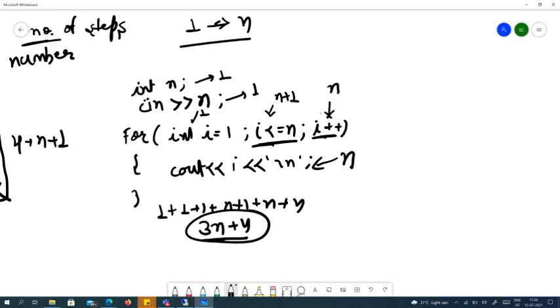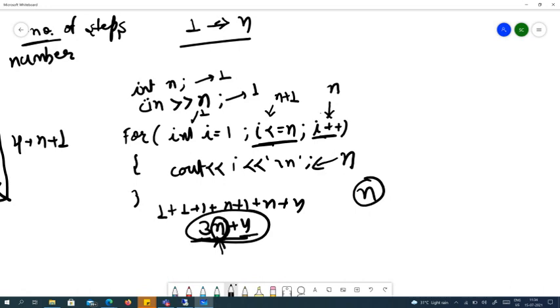Our program's time basically depends on the unknown variable. These are fixed times, but on this variable the time depends. Whenever we change the variable n, the time will differ.